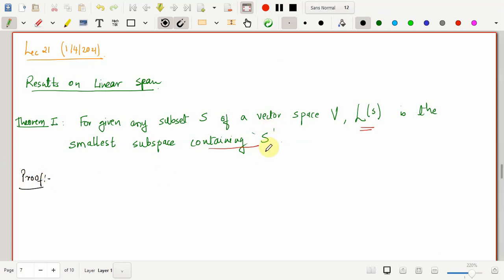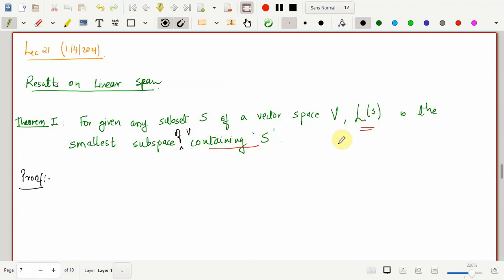First of all, we will show that S is a subset of the linear span of S. We know that both S and the linear span of S are sets. Second, I'll show that the linear span of S is a subspace of V.